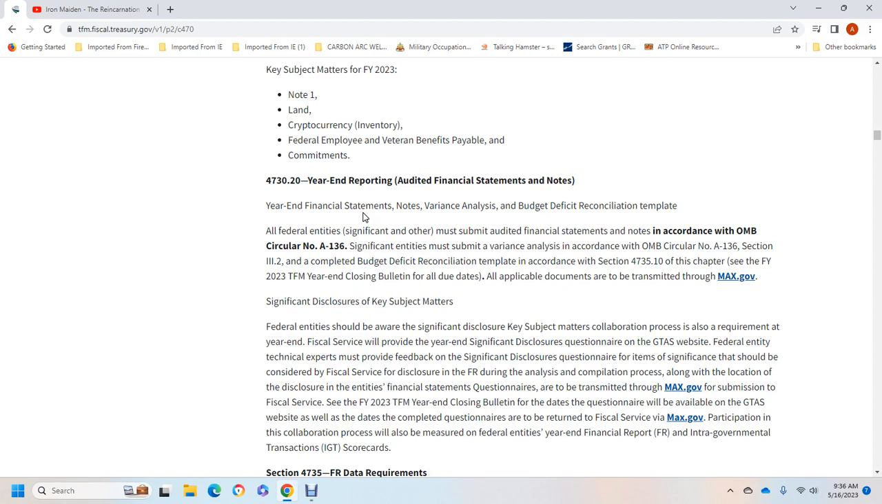The questionnaire is also transmitted with the max.gov submission. For fiscal year 2023, the Treasury Financial Manual year-end closing bulletin will make the questionnaires available on the Government-wide Treasury Account Symbol website, as well as the date for the completed questionnaire to be returned via max.gov. Participating in the collaboration will also be measured in the federal entity's financial report with the intergovernmental transaction scorecards.